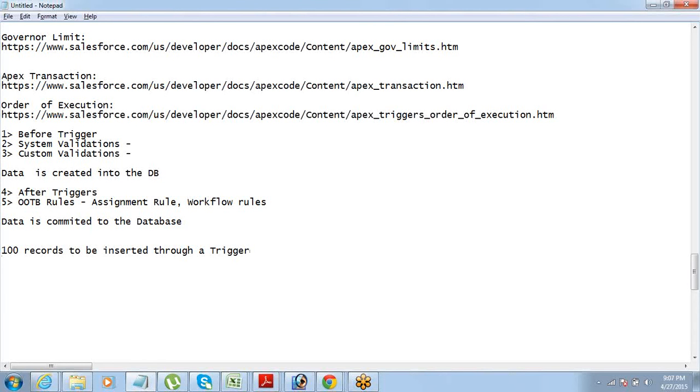Now, after 40 records got inserted, the 41st record has an error. Then what will happen? All these 40 will also get rolled back. That is what we understand by now. So these 40 records, while they are created initially, are at this stage.